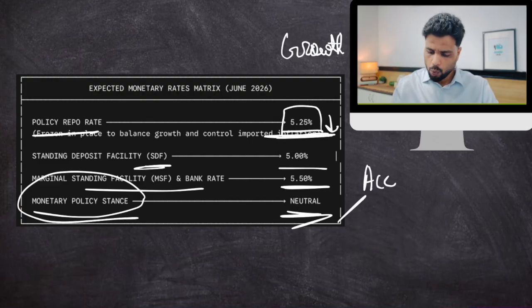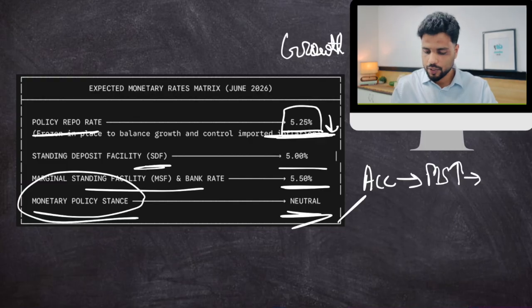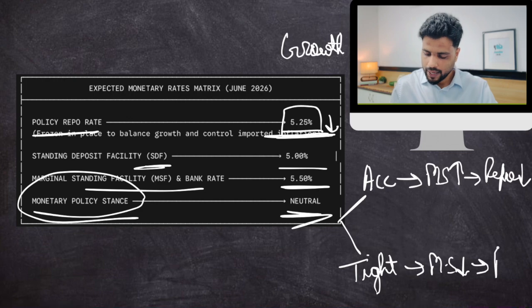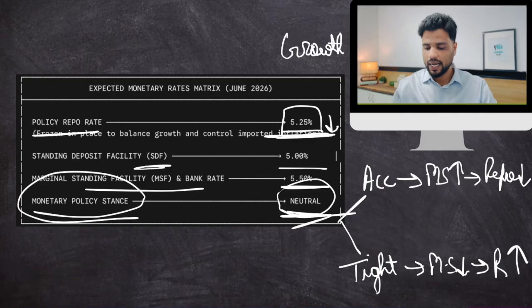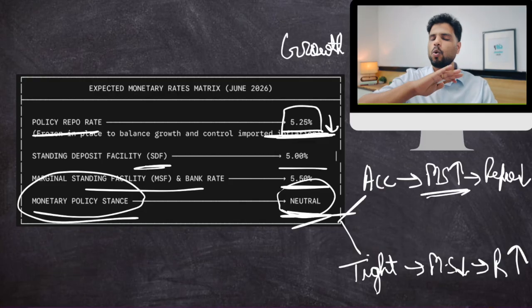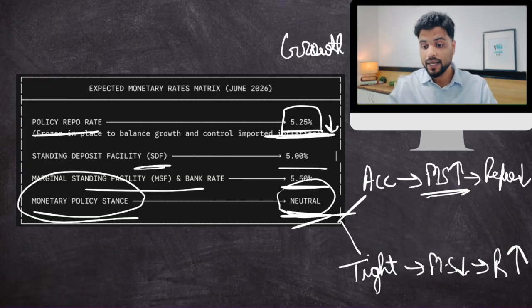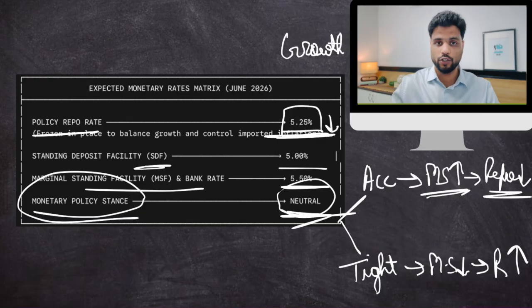Accommodative, which means that you are going to increase money supply, and that happens by reducing repo rate. Or tight, which means you are going to reduce money supply, and that happens by increasing repo rate. But neutral means that you won't change money supply. Your stance is neutral, you won't do anything, you are following a wait and watch approach. That is why RBI is deciding to keep the repo rate unchanged.